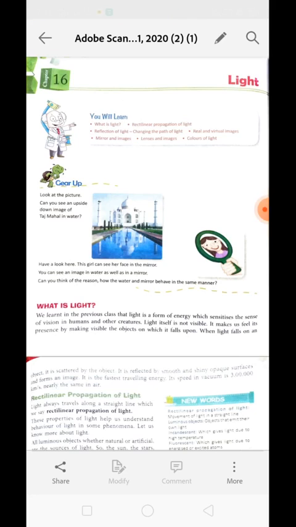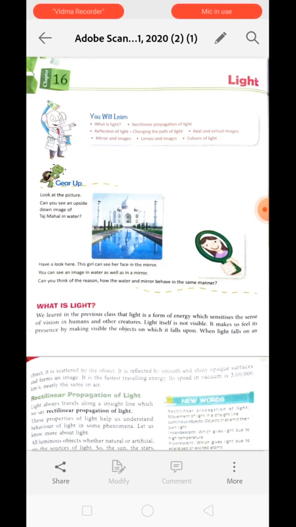In this chapter you will learn about what is light, rectilinear propagation of light, reflection of light, changing the path of light, and real and virtual images, mirror and images, lenses and images, and color of light.